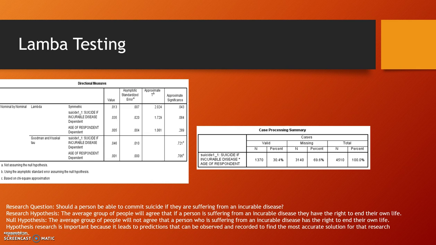My null hypothesis for this one was that the average group of people will not agree with a person who is suffering from an incurable disease having the right to end their own life. Now, since we are rejecting that, we are accepting the research hypothesis, which is that the average group of people will agree that if a person is suffering from an incurable disease, they have the right to end their own life.